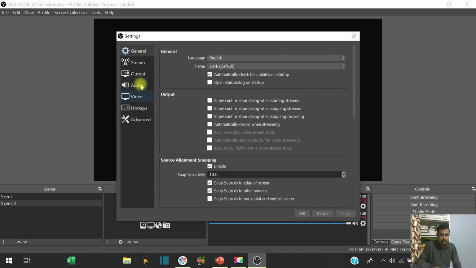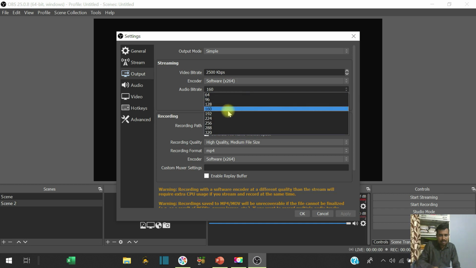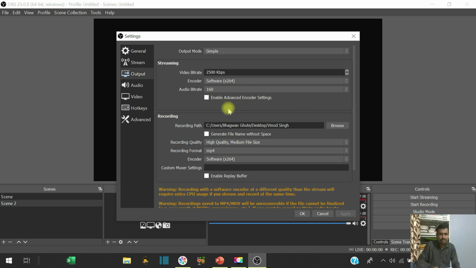After that you have to go into the output. In output you see the video bitrate. Here I will keep 2500 kbps. You can decrease or increase this video bitrate according to your internet speed. And if you are using hardware, use the hardware encoder. If you are using the default software encoder, I will use this one. For audio bitrate, you can change it, 160 or if you want 320, like that. I will keep 160 as default.